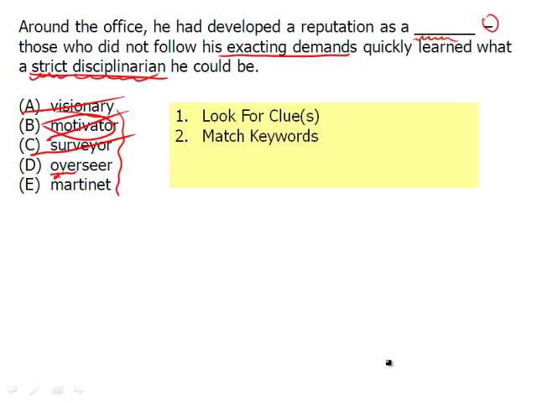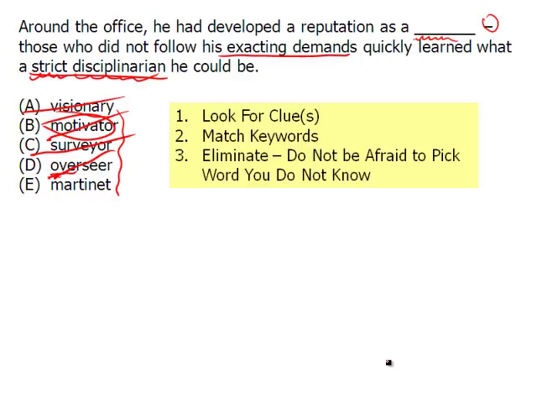But wait a second, I can't just eliminate it because look at E. What's that word? Martinet? What does that mean? So it must be overseer. But as we remember, or as you should remember, it must be by definition. And we've already eliminated overseer because by definition does not mean a strict disciplinarian. So when you eliminate, do not be afraid to pick the word you don't know. Martinet is the correct answer, and therefore we know what it means. A martinet is a strict disciplinarian.